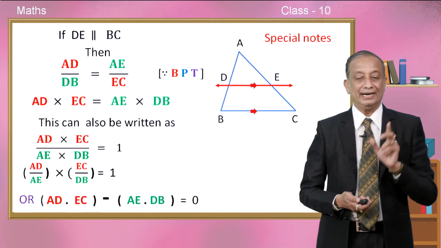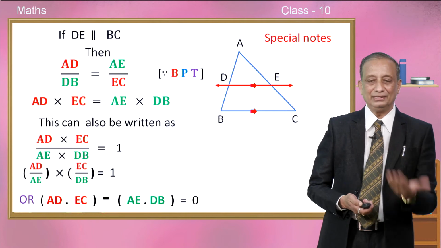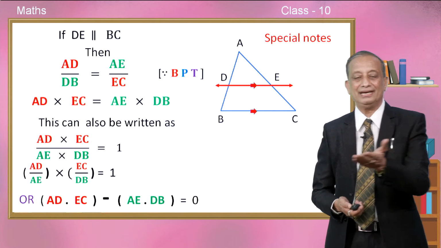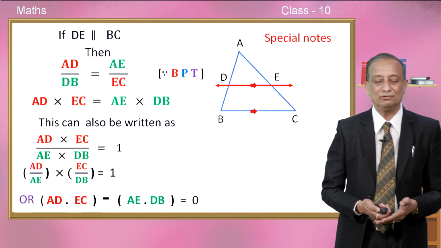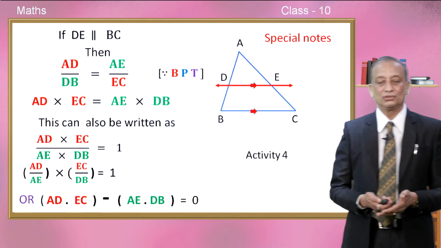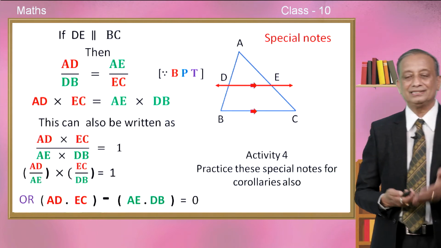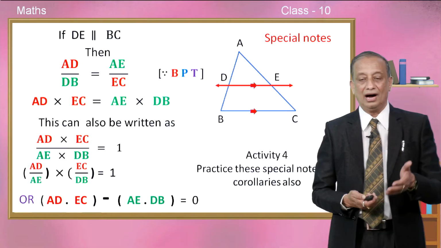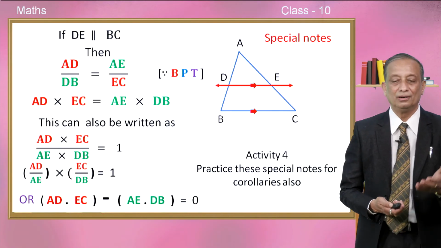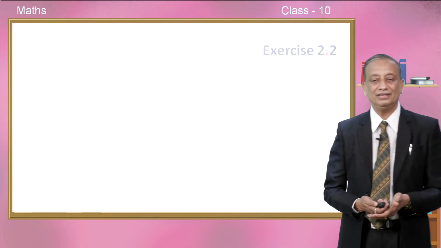So, AD into EC minus AE into DB. If you transfer AE into DB to the left hand side, then the difference will be equal to 0. So, I wish to give you another activity: practice these special notes for the 3 corollaries also. Please practice these special notes so that you will be thorough with the theorem.